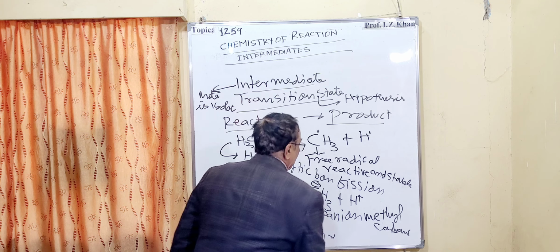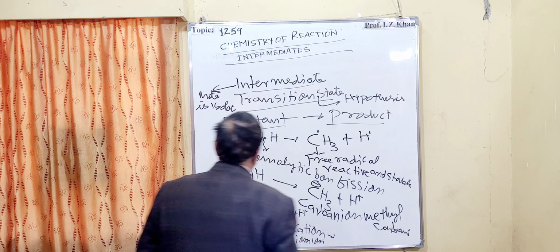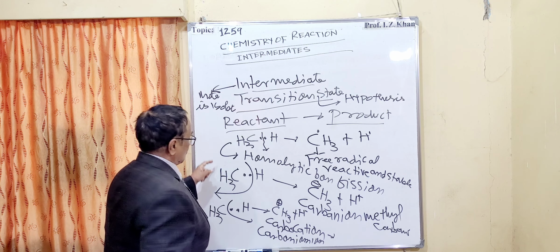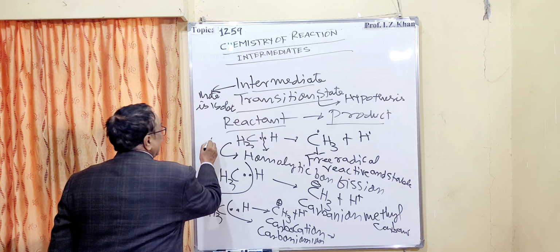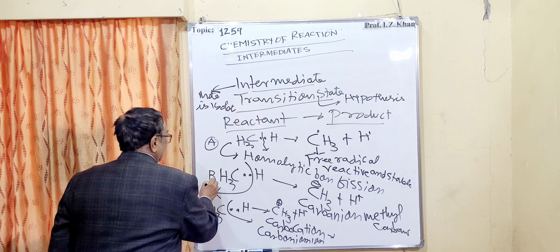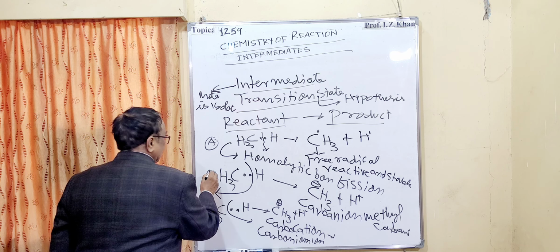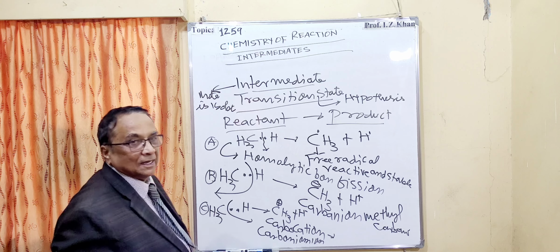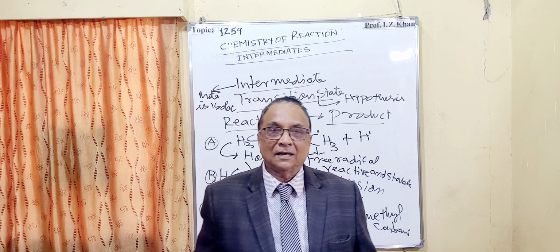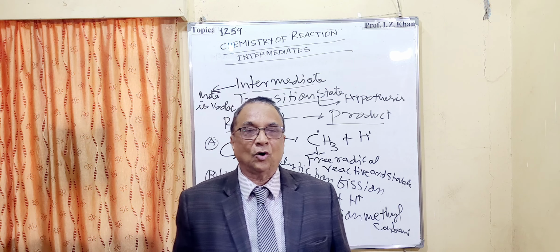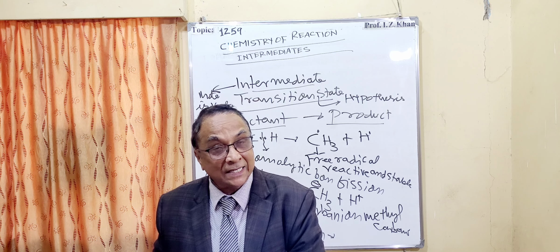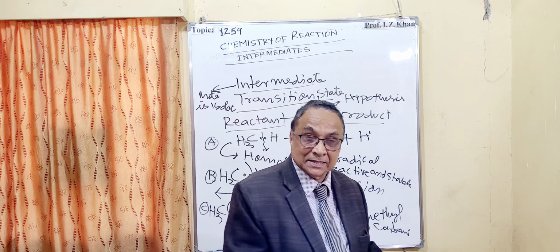And this is called this type of bond breaking in the two conditions. This one is A condition, this is B, and this is C. So B and C condition is called heterolytic bond fission, or we call it heterolysis. So homolysis is taking place, heterolysis is taking place.